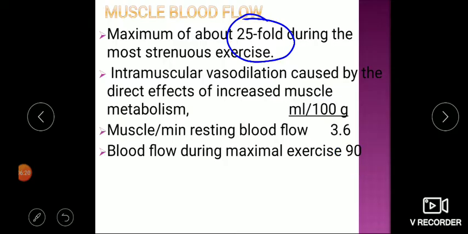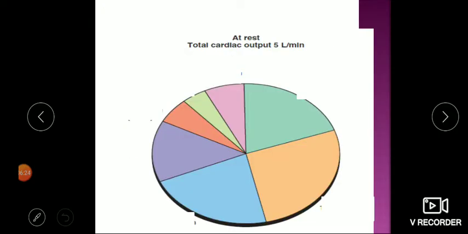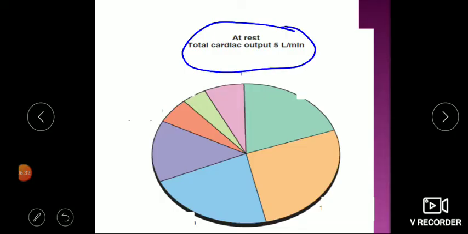So that much increase, almost 25 times increase in muscle blood flow is there. This diagram will give a better picture of how much is the contribution of all. At rest, when cardiac output is around 5 liters per minute, coronaries are getting around 4%, that is they are getting 200 ml of blood.